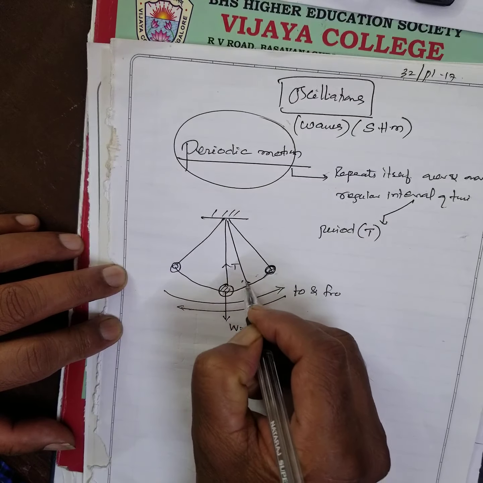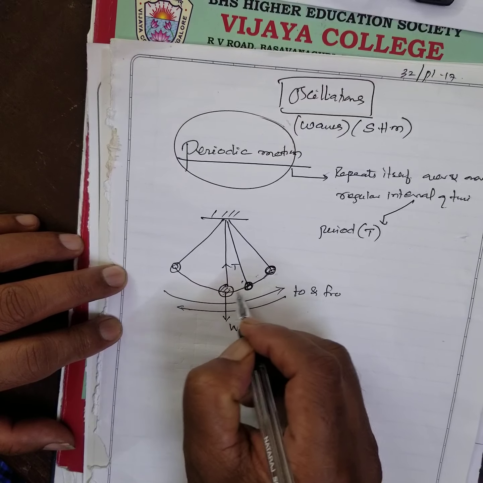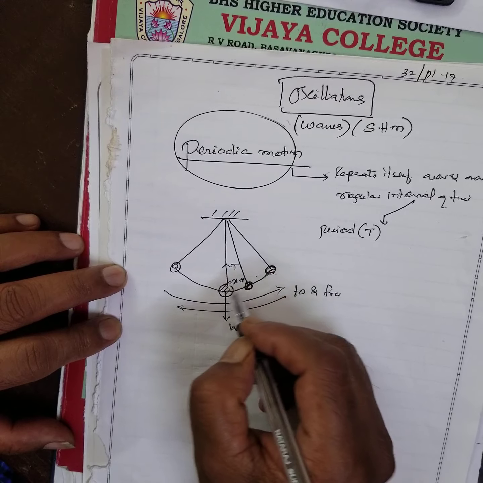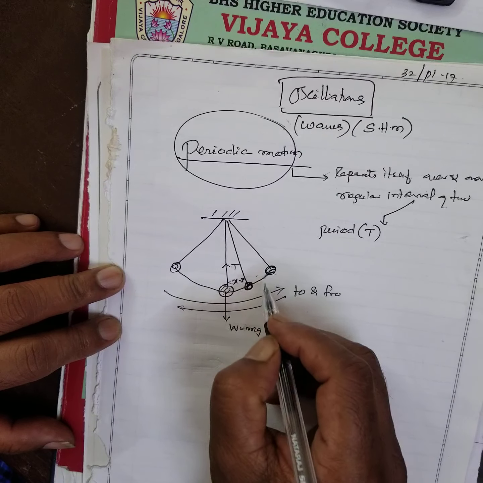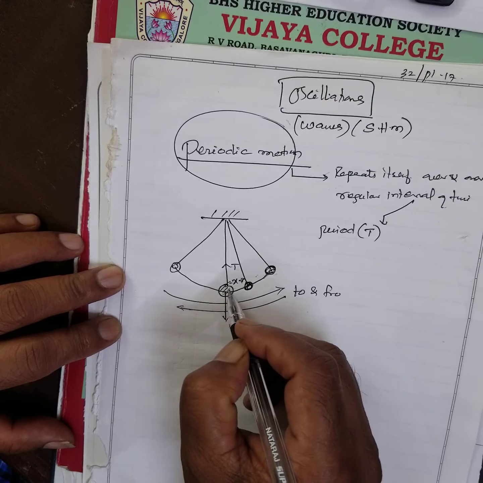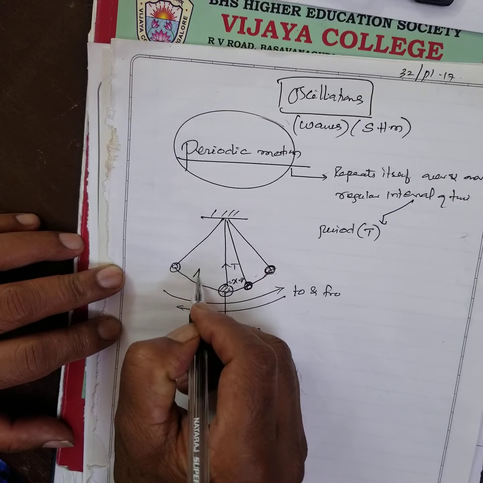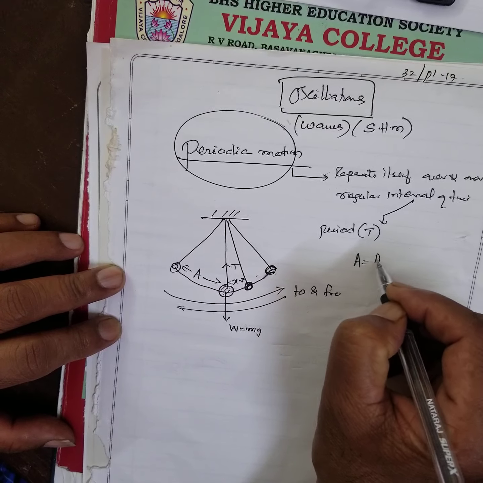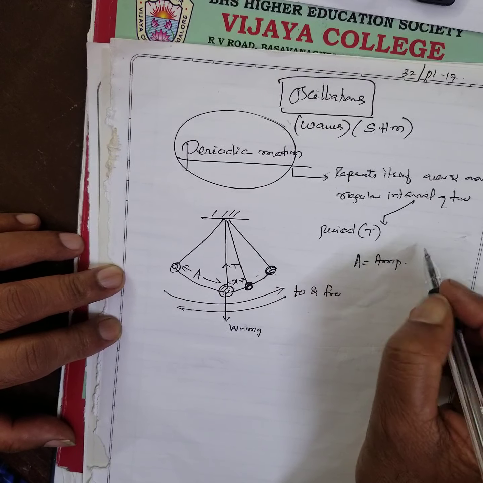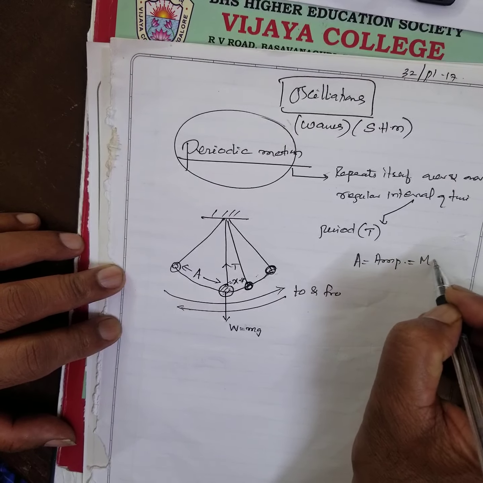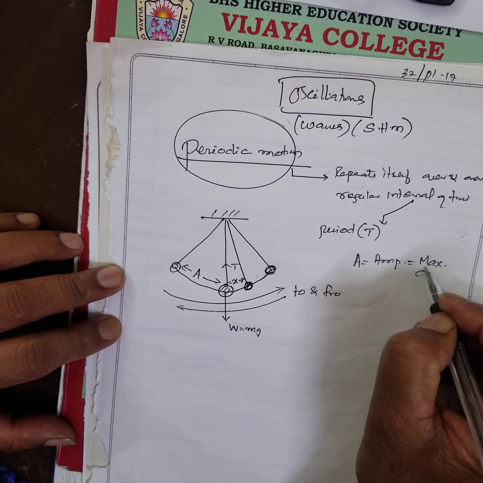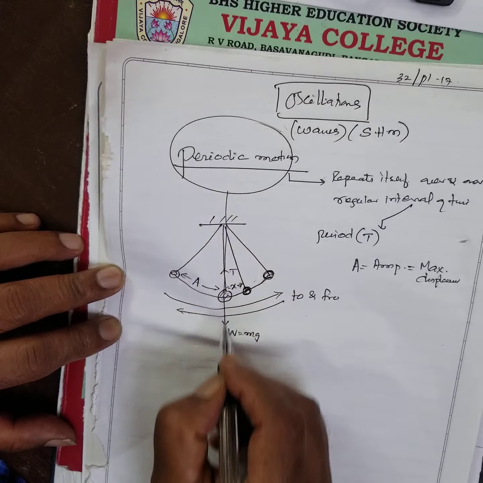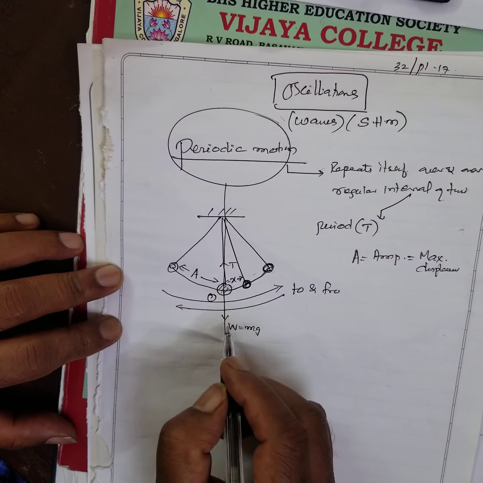And this is the displacement at any instant, I'll write x is the displacement at any instant. O is called the mean position.